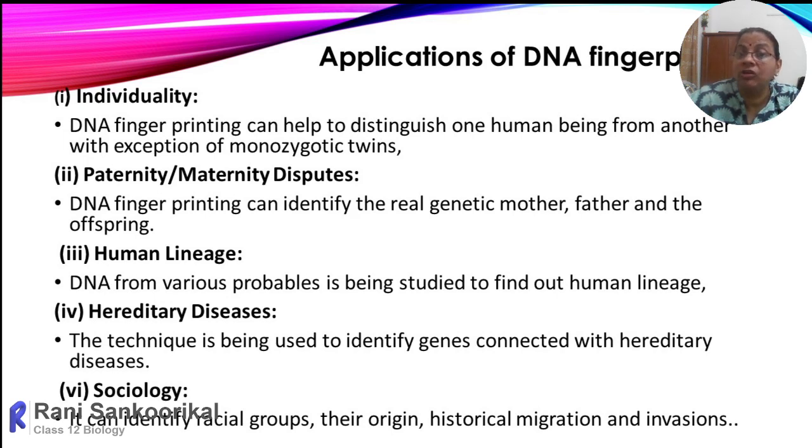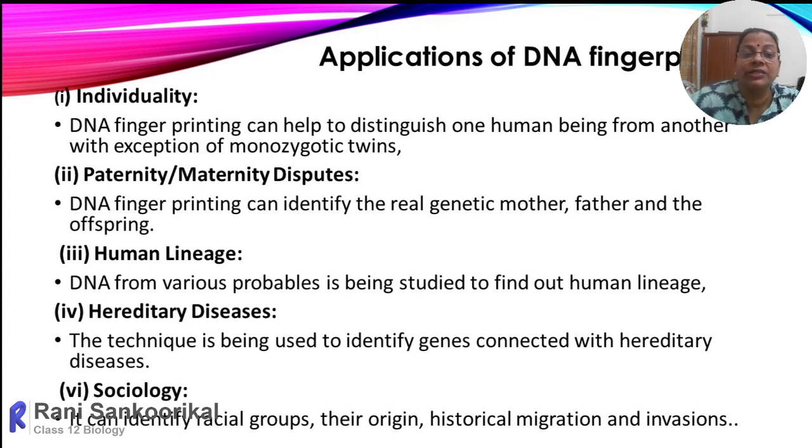Then human lineage, the evolution of human beings: whether a person is of African lineage, Caucasian lineage or Mongoloid. In human beings itself, there are certain varieties, some of them Australoid, Negroid. So which race are we? To a maximum extent, we can find out more similarity. If your ancestral origin is from the Negroid community, many similar VNTRs will be there.